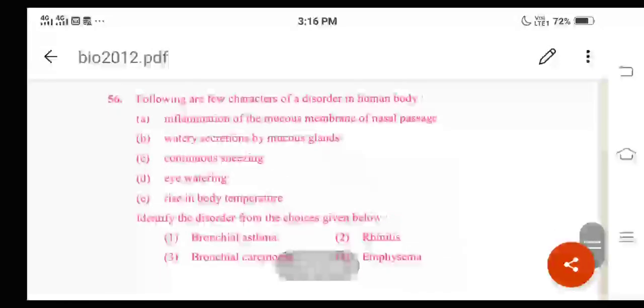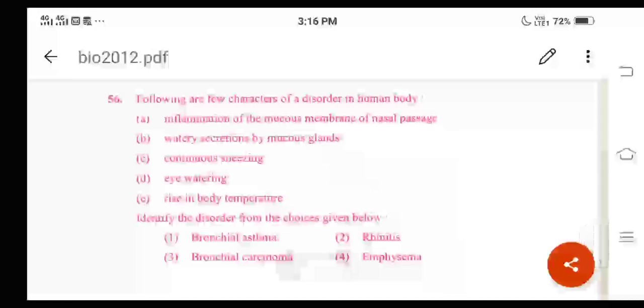Then question number 56, what is the question here? Following are a few characters of a disorder in the human body. The different statements they have given here: A is inflammation of the mucous membrane of nasal passage, B is watery secretions by mucous glands, C is continuous sneezing, D is eye watering, and E is rise in body temperature.